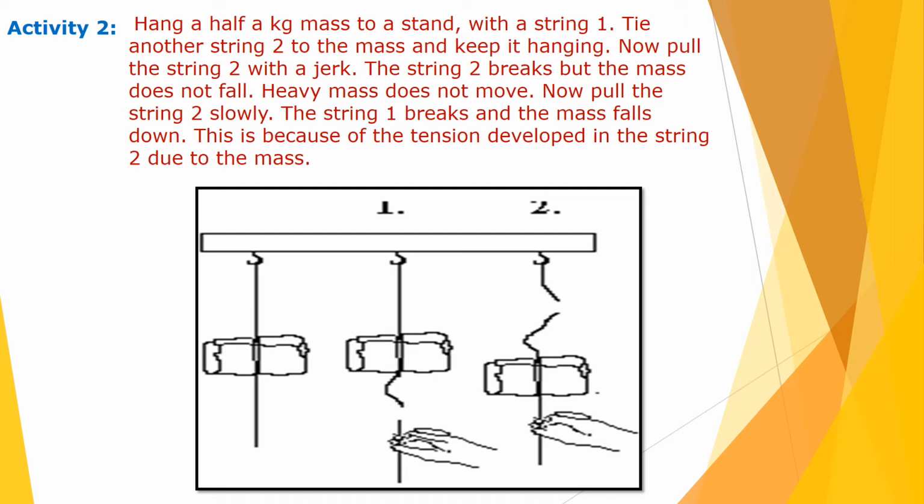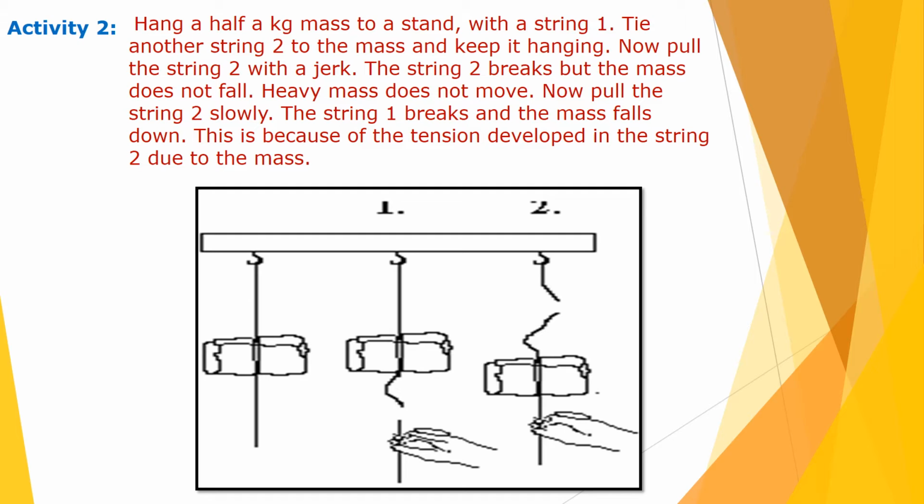Heavy mass does not move. Now pull string 2 slowly. Means the second string you have to pull slowly. Now when you are pulling this second string slowly, this time the first string will break and the mass falls down. So when you are pulling this second string so slowly, children, the first string will break and this mass will fall down.